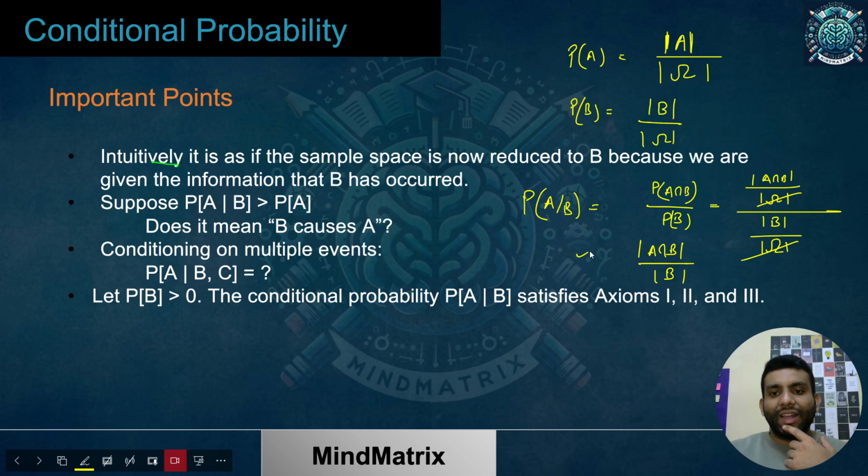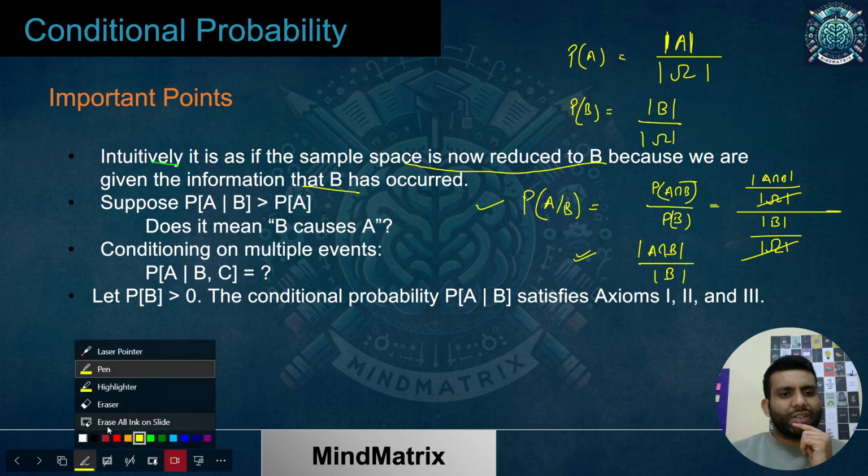So if I'm just calculating conditional probability, in that case I'm reducing my sample space and the overall probability is increased because I'm having some kind of extra information, provided there is some kind of overlap or relation between A and B. Okay, that is important. We will be discussing that very soon, when we discuss independent events, in detail, need not worry. But I hope the idea over here is clear. Intuitively it is as if the sample space is now reduced to B because we are given the information that B has occurred. Okay, so this is the first point.